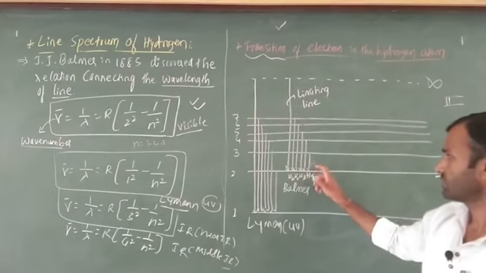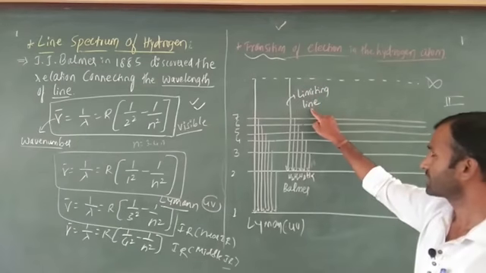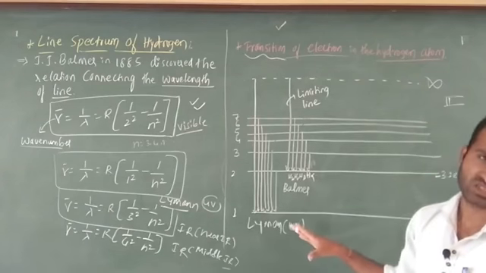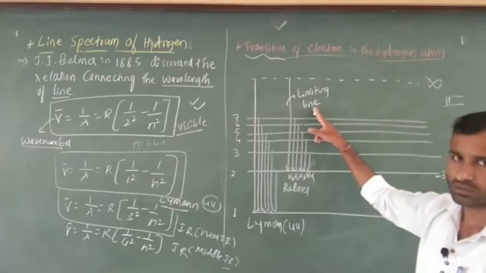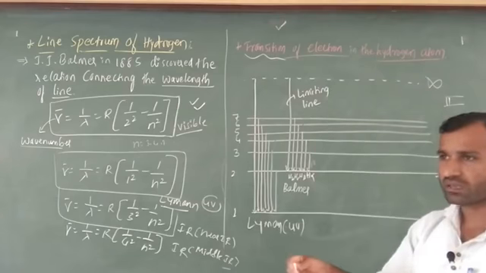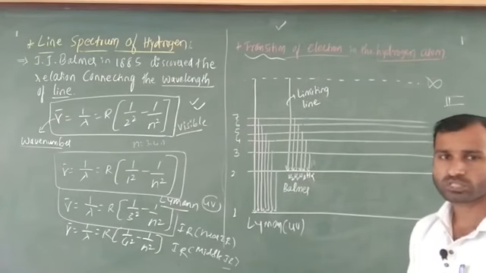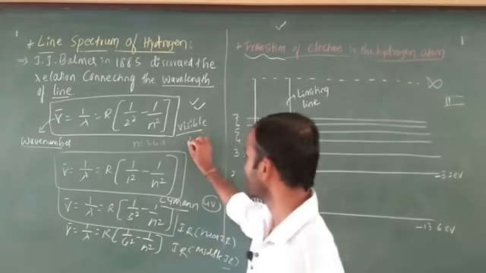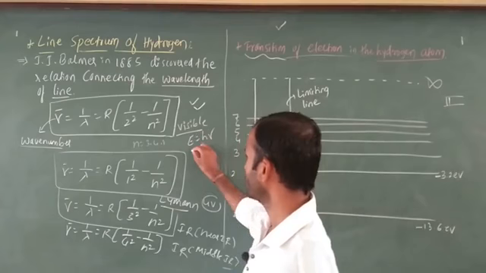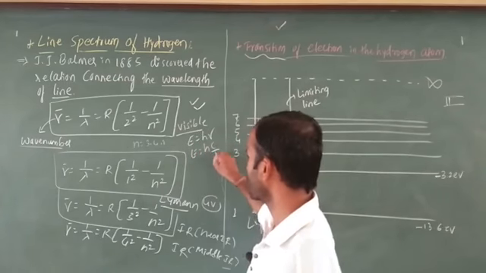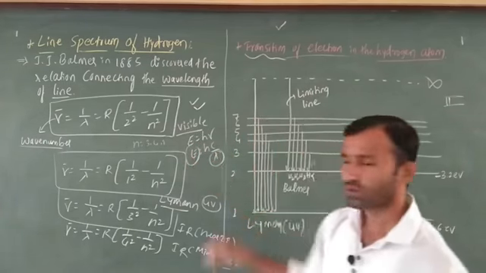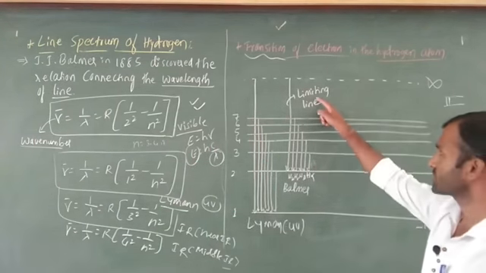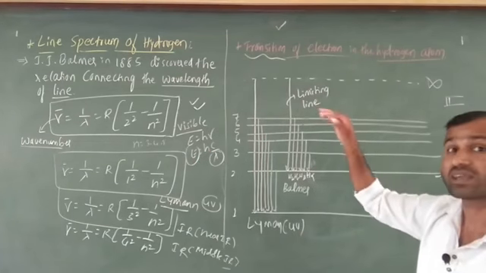The first line is a very small line. This limiting line has a higher wavelength but lower energy. If wavelength is high, energy is low; these two are inversely proportional to each other. Here the formula is E equal to h nu, E equal to h c by lambda. So these two are inversely proportional. If lambda is more, energy is less. That is why the limiting line has more wavelength and less energy.